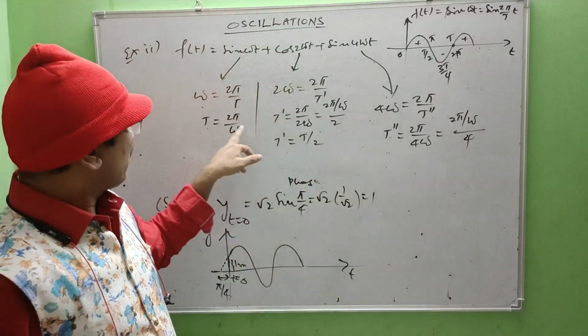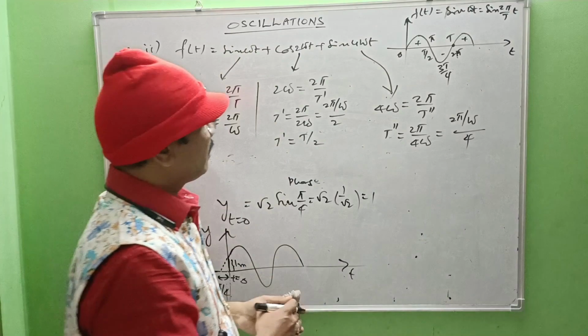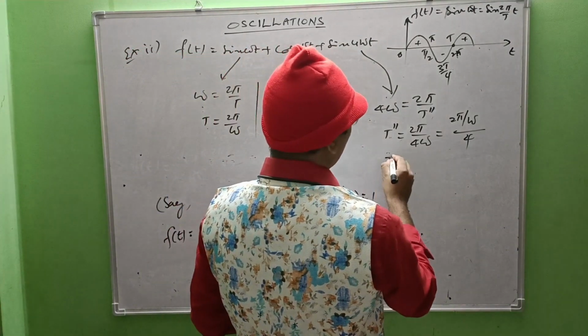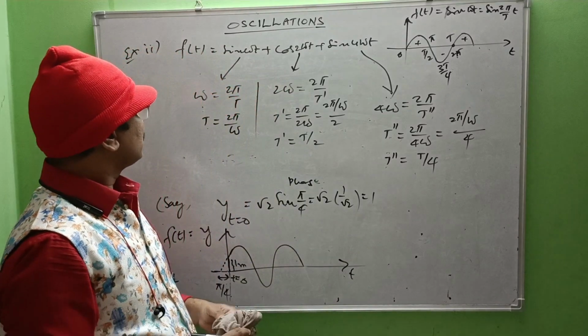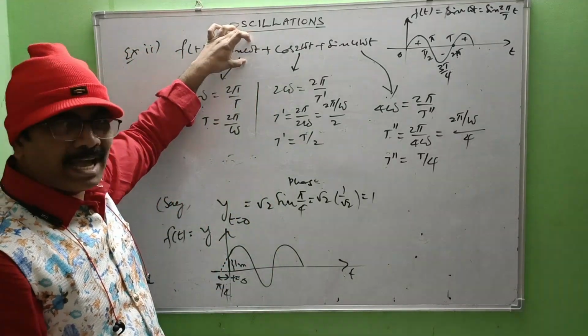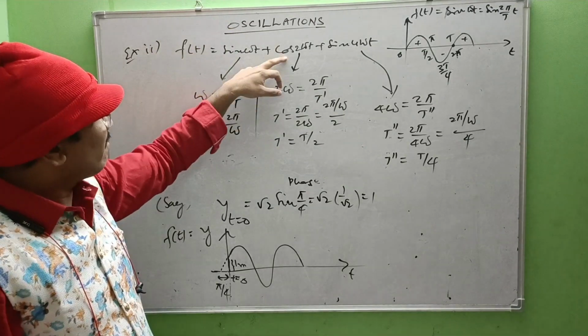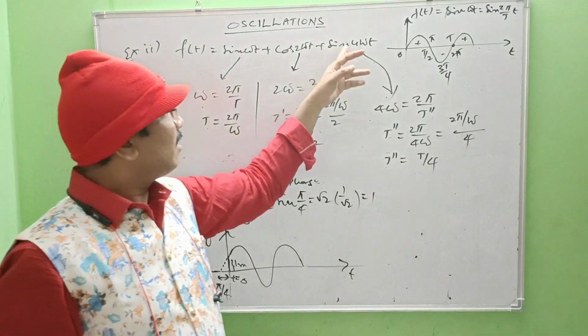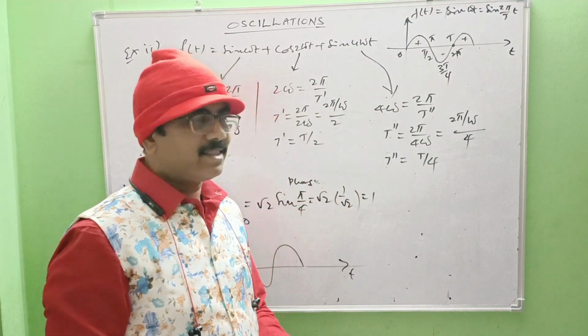Now 2 pi by omega means capital T, that is the time period for the first function. In terms of this one, T double dash can be written as T by 4. If the time period of the first function is T, for the second function it is half of T, and for the third function it is 1/4 of the first, like this.